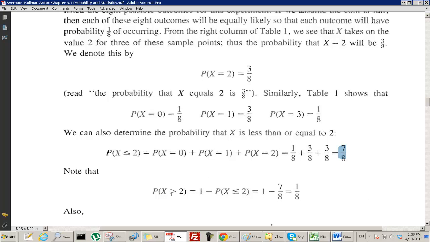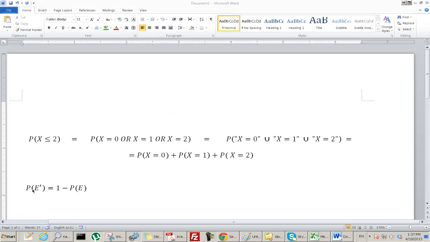We could figure out what this means using this kind of calculation, but we also have another rule: the probability of e prime equals 1 minus the probability of e. Remember this?